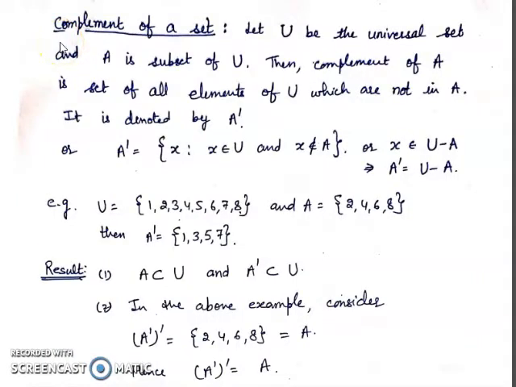Now students, we start complement of a set.